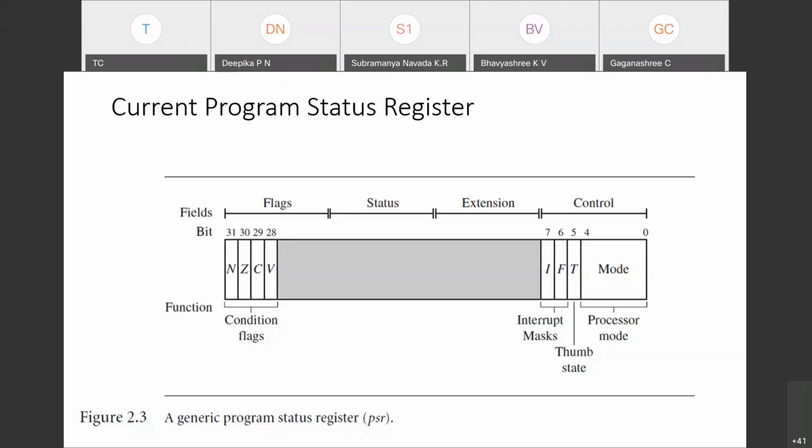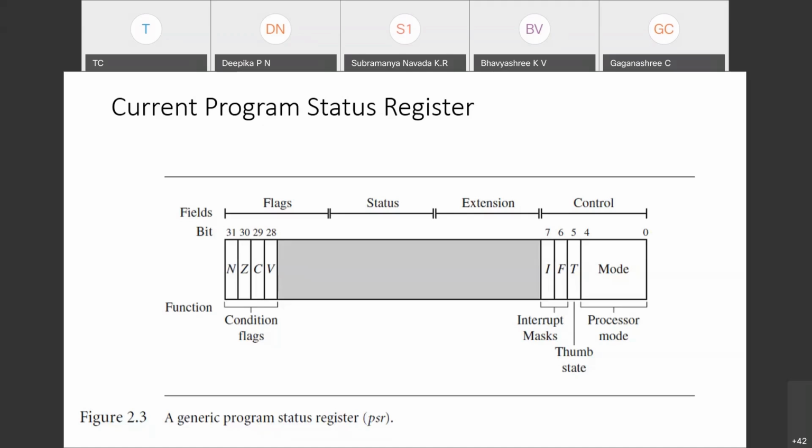Thumb instruction, as I clearly said, is a 16-bit instruction. That's why the ARM processor has two instruction sets, the thumb instruction set and the ARM instruction set. If T is equal to 0, it will be in ARM instruction set state, or ARM state as you can call it, otherwise it will be in thumb state.